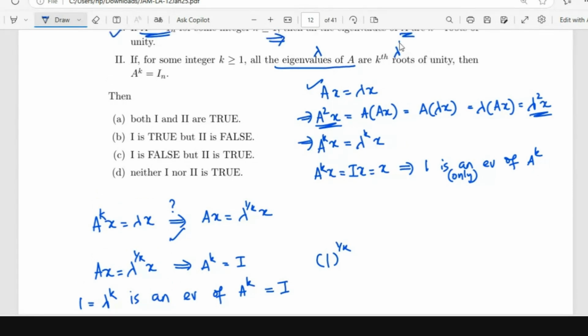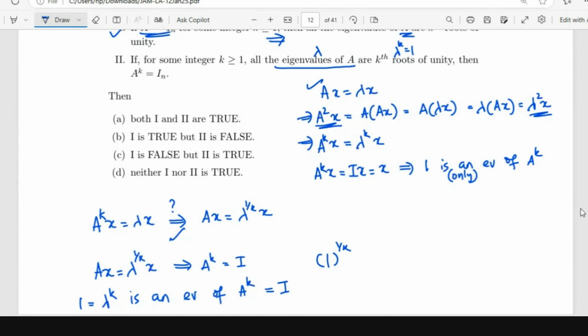Hello, madam. I think the logic will be like that. Since A power k has all the eigenvalues 1, let's go to the eigenvectors. They are basically all the kth roots of unity. They are eigenvectors associated with all the kth roots of unity. And we all know that the eigenvectors associated with distinct eigenvalues are linearly independent. So we have n linearly independent eigenvectors. So with respect to that basis, A will be a diagonalizable matrix, and that diagonal matrix will consist of all ones.